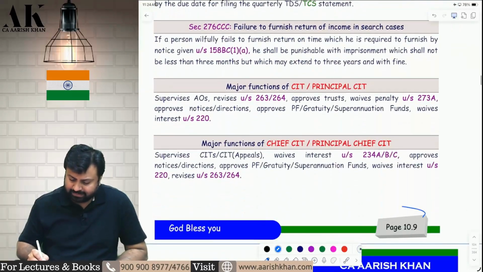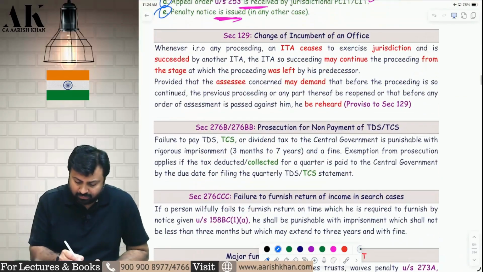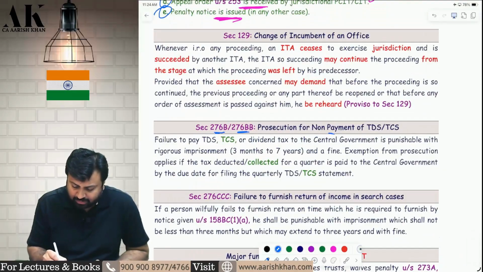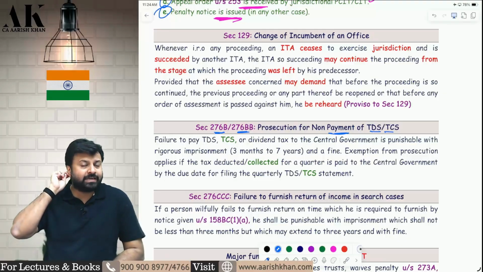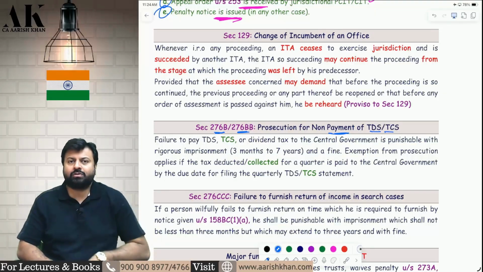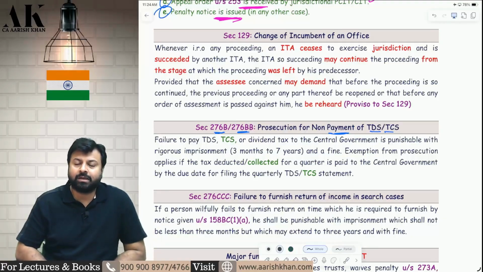Now the next amendment, page number 10.9, which is on 276B and BB, prosecution for non-payment of TDS and TCS. Now, we all know that last year I told you about one amendment. Generally what used to happen earlier: suppose a person has not deducted the TDS, or he has deducted the TDS but has not paid it. But later on, before filing the TDS returns, he has paid the TDS. He has paid the interest, he has filed the return also. Still he was prosecuted.